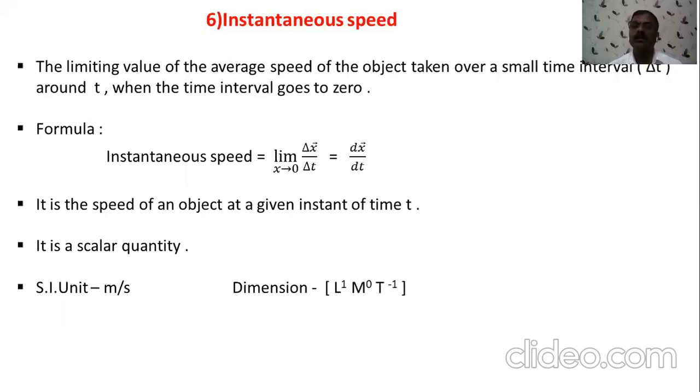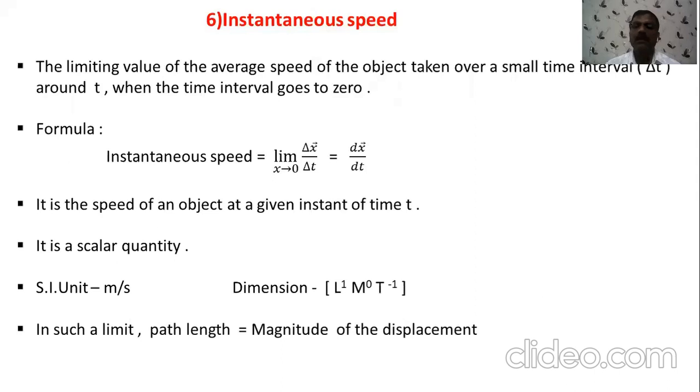Instantaneous speed is equal to limit delta t tends to 0 of delta x divided by delta t. So for a very small time interval, you have to find the value by using the concept of limit. It is also the speed of the object at a given instant of time. It is a scalar quantity and its SI unit and dimension are the same as speed.